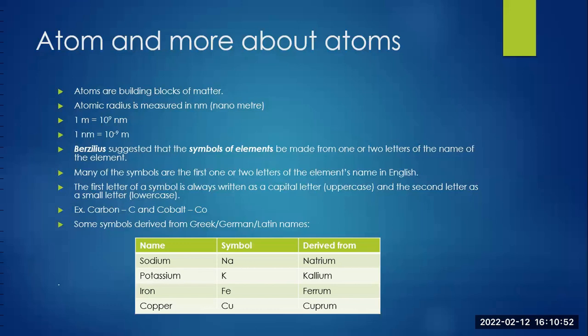The examples are sodium, the symbol is Na, derived from natrium. Potassium symbol is K, derived from kalium. Iron symbol is Fe, derived from ferrum. Copper symbol is Cu, derived from cuprum.